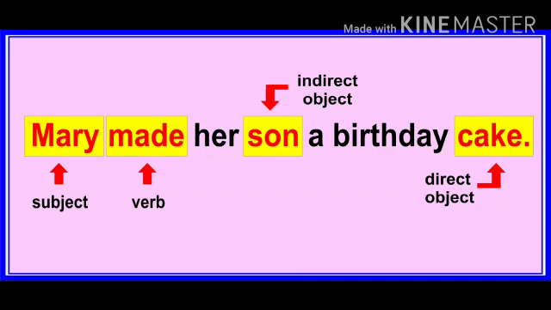Now here Mary is the subject, made is the verb. Now when we question made, what? The answer we got is cake. So cake is the direct object. Now we will question the direct object, for whom she has made the cake. So the answer that we will get is her son. So here her son is the indirect object.